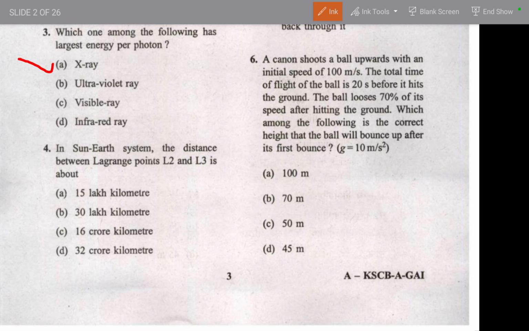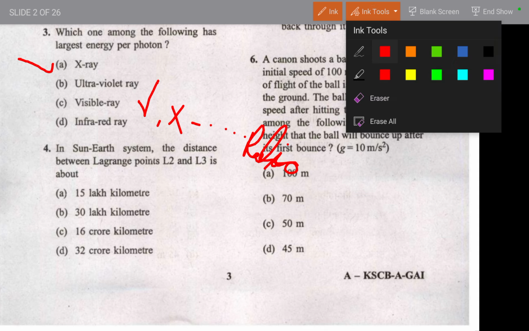If you have the knowledge of the order of their energy, you can find it on Google. The order is gamma rays, then X-rays, and this is how you will go through it. Last is the radio wave. So this is how you can remember this.